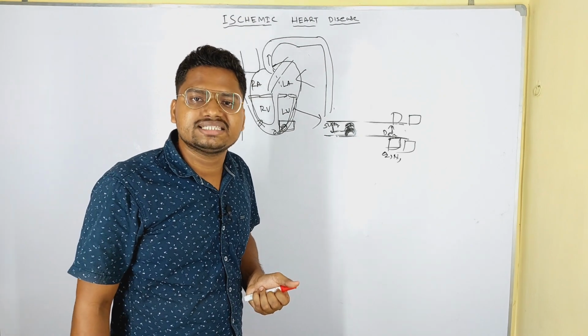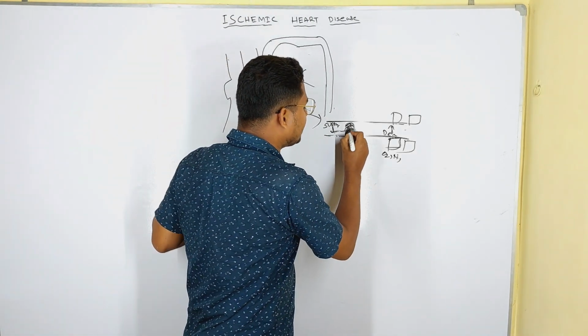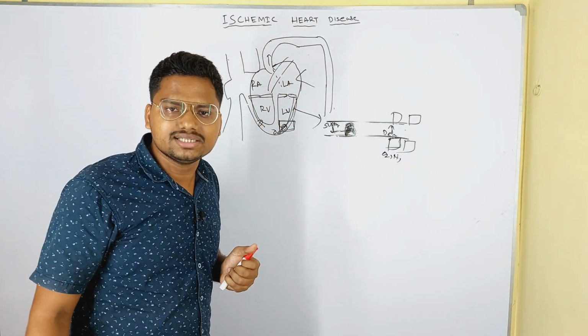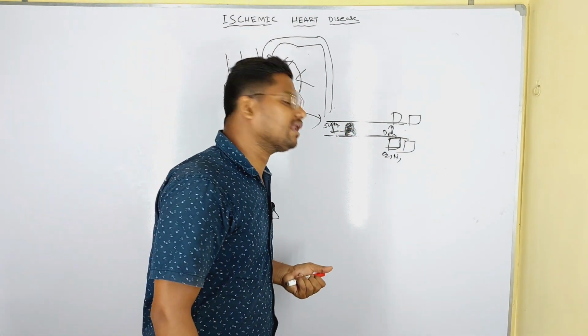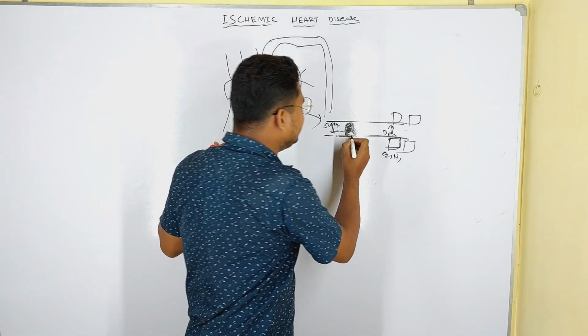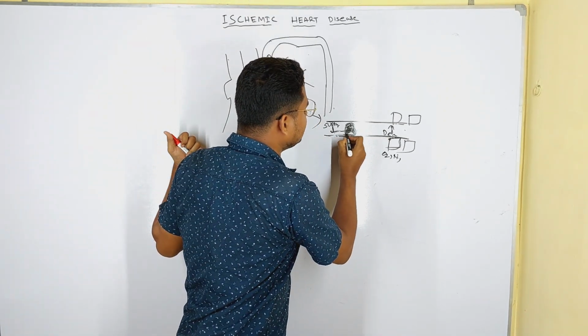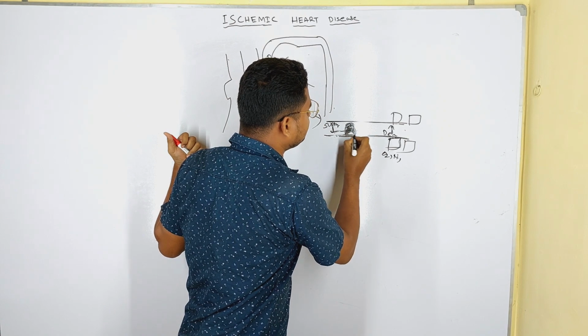Now the question is why the plaque or blockage is there. It is because of an injury in the continuity of the artery.